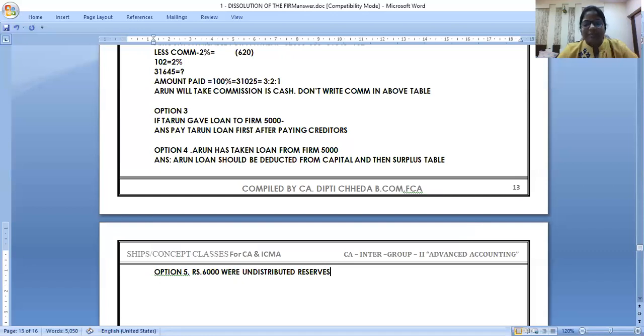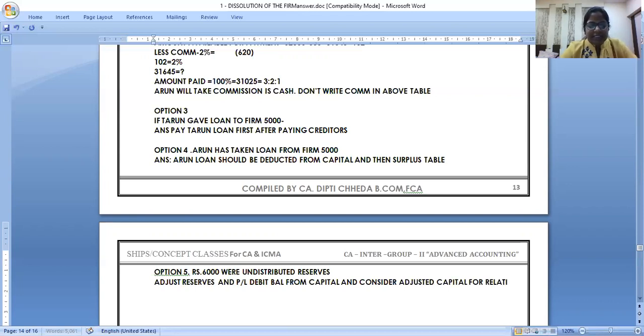What I should do? Yes? Correct. Adjust reserves and P&L debit balance, if any, if it is there, P&L debit balance from capitals and consider adjusted capital for relative surplus.